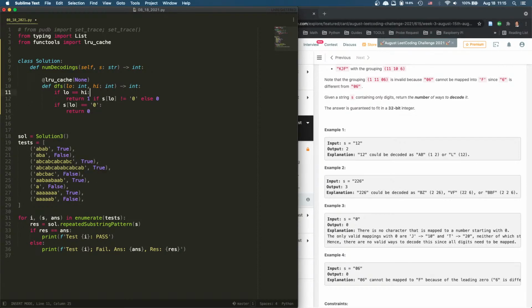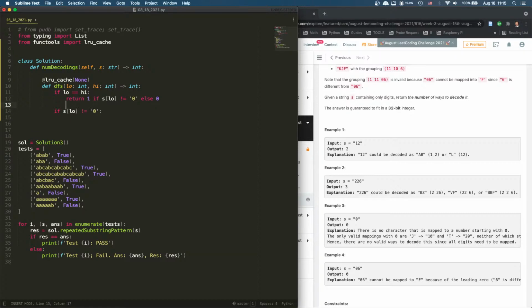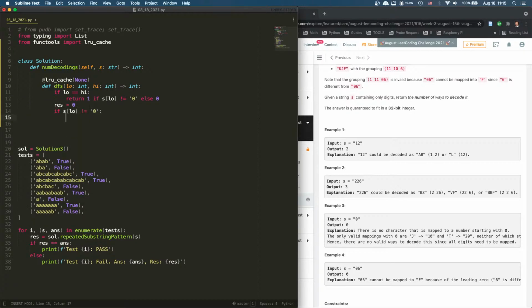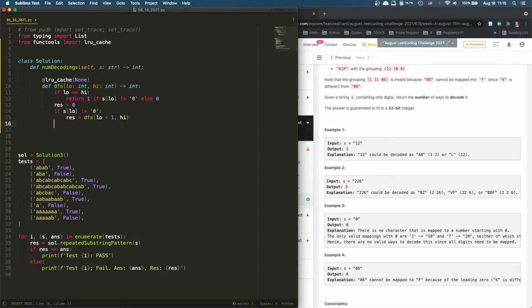Oh well, I mean, this will be the same. So res equals 0. If s[low] is not equal to 0, then res equals dfs(low + 1, high). If s[low] is equal to 0, then we don't do this.